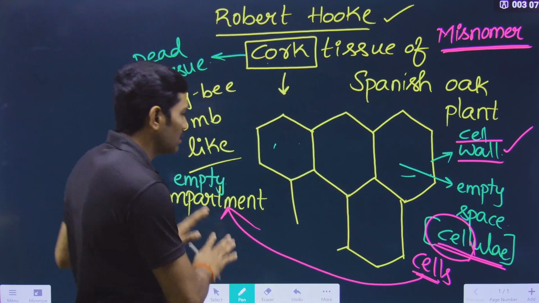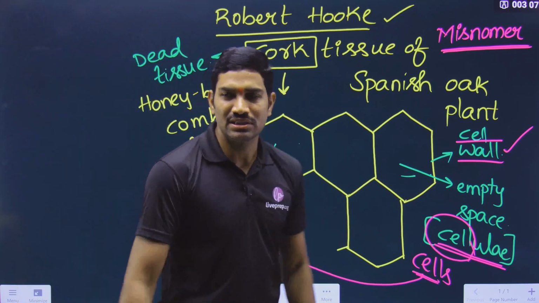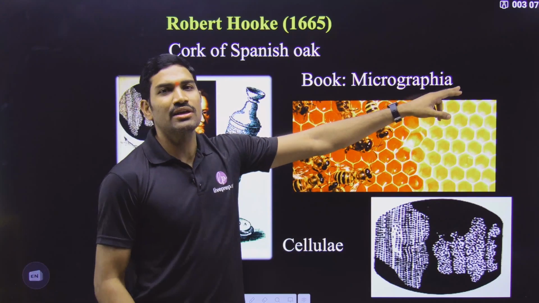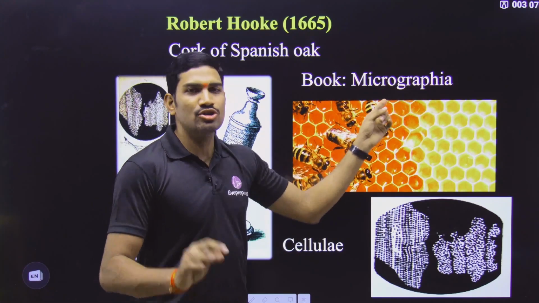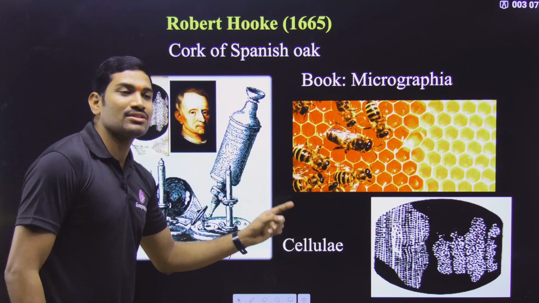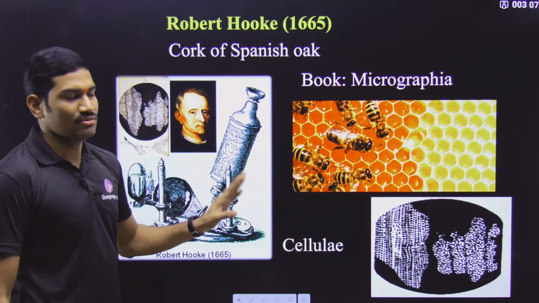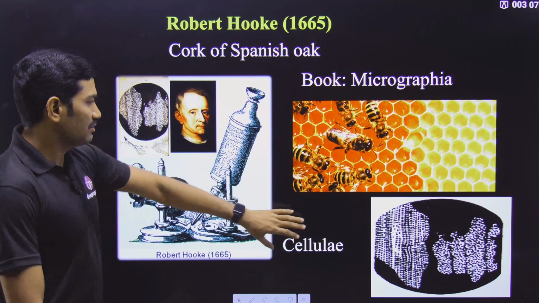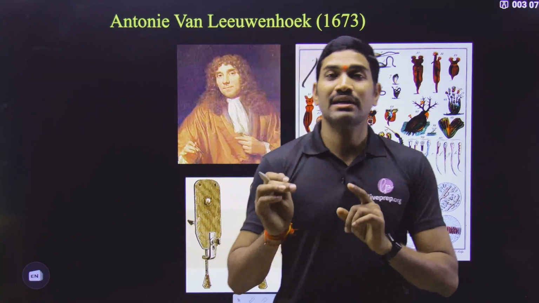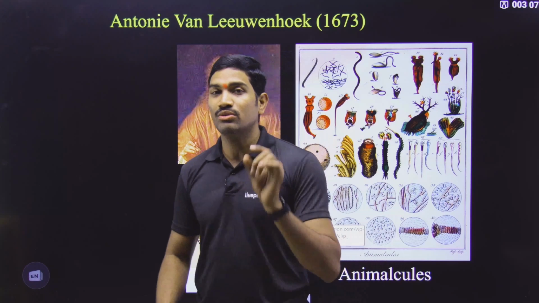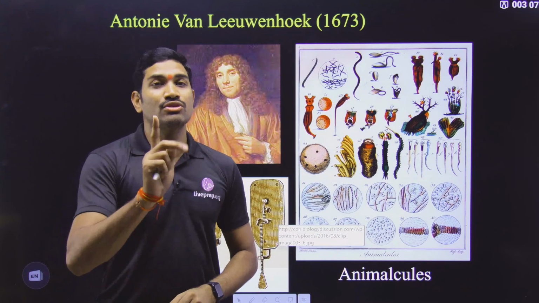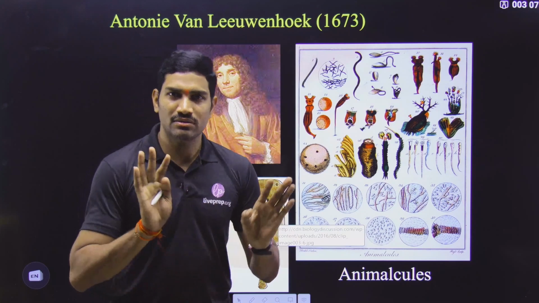This information he published in a book, and the book name is Micrographia, and this name is not needed for examination. But he coined the term cellulae or cells. This was the term given by him. So this is the important information regarding Robert Hooke. Once again I am telling you, even though Robert Hooke's information was not given in NCERT, we should compulsorily remember this particular part. Okay, over.